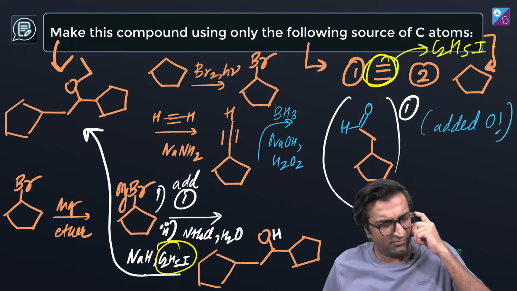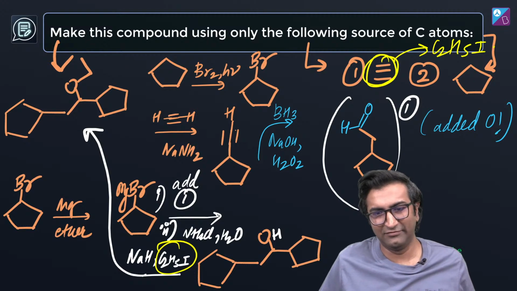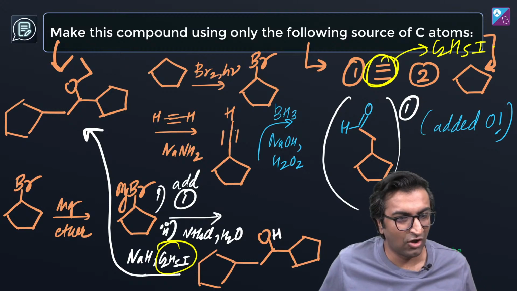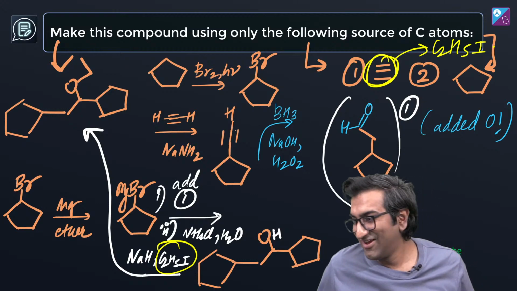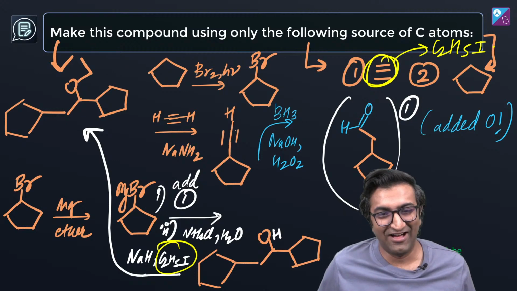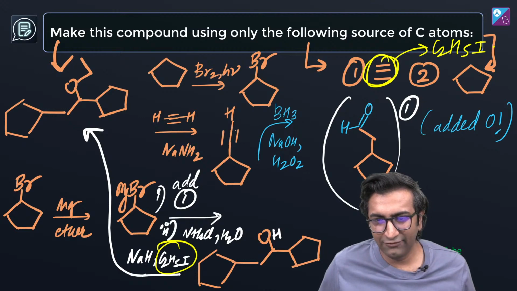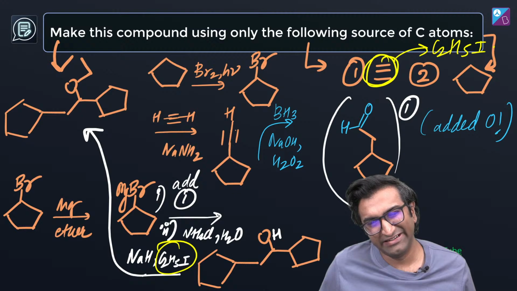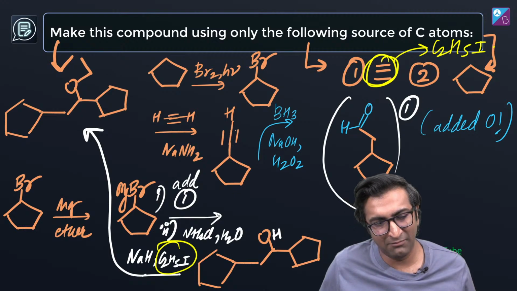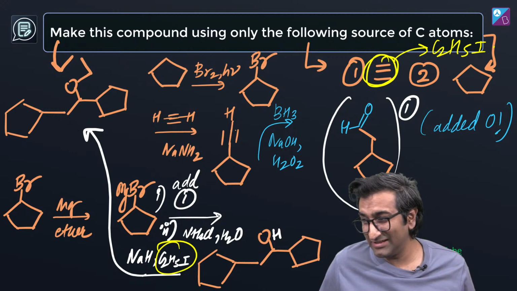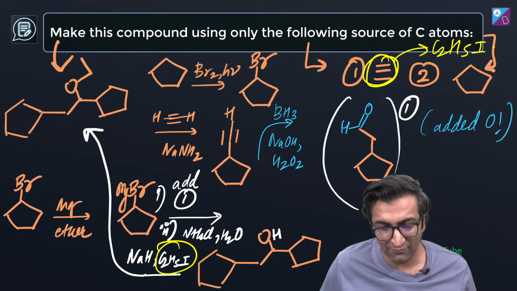What is OMDM? Can you help me with that? Guys, treat me as a noob with this, so don't use very complicated things. Oxymercuration reaction. Oxymercuration, mercuration. Wow, OMDM. All right. If we do that, is there a chance of a 5-member ring becoming a 6-member ring? Ayush, is there a chance of that happening? The reason why I don't want to mess around with stuff too much is, yeah, that.